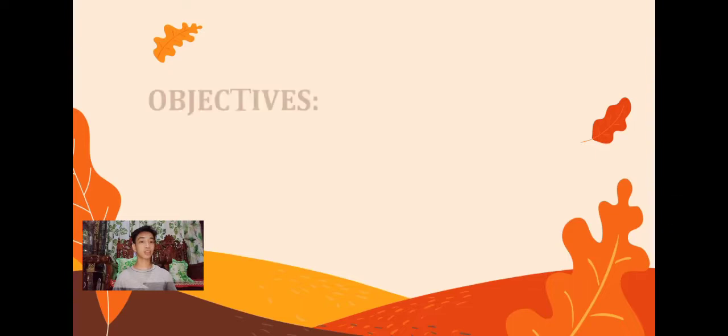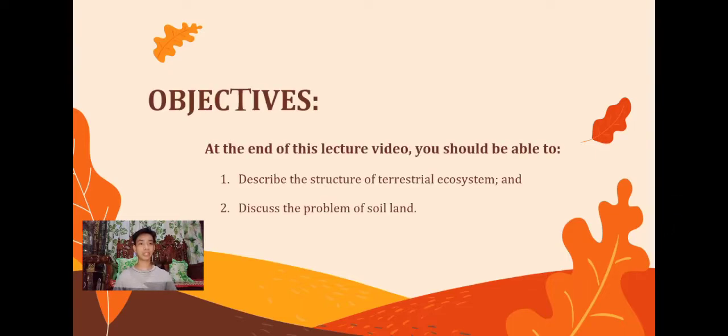So now let us know first what is our objectives. So objectives. At the end of this lecture video, we should be able to number 1, describe the structure of terrestrial ecosystem, and number 2, discuss the problem of soil land.